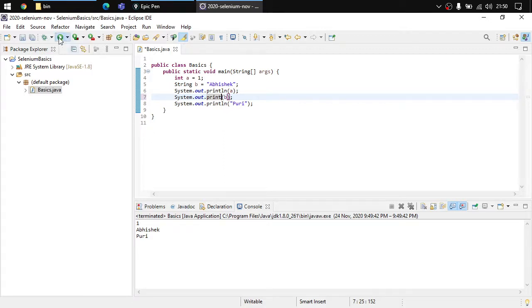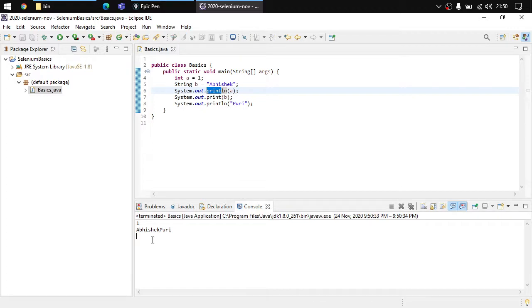If I run this code, you would notice something. It is printing 1 Abhishek Puri, but without spaces. But the thing is that it is printing this information without moving to the next line. How is it possible? Whenever you use println, it prints the information and moves the cursor to the next line.